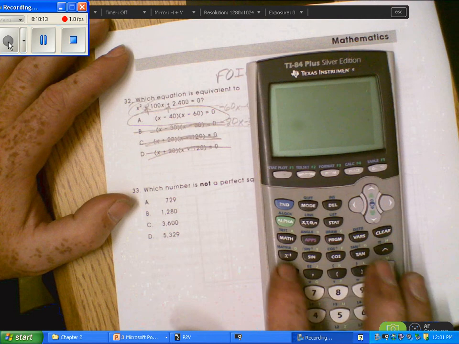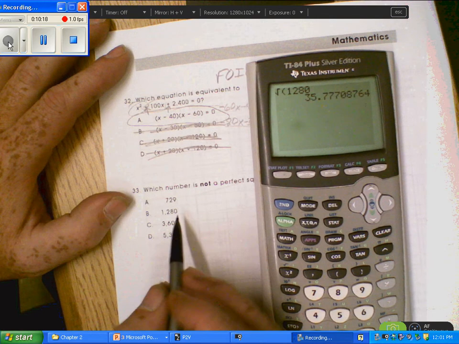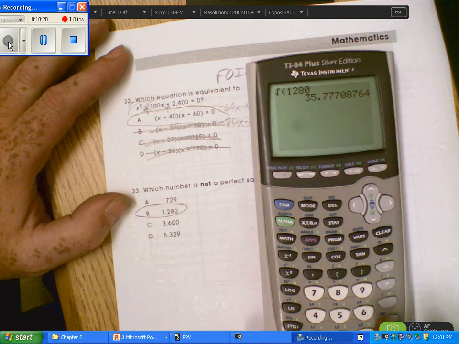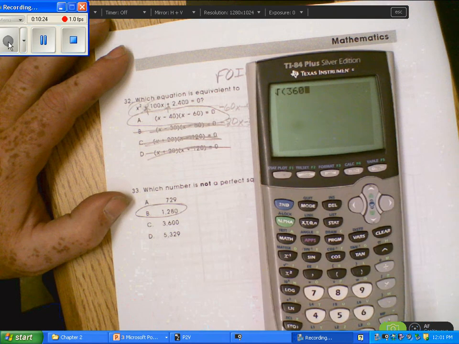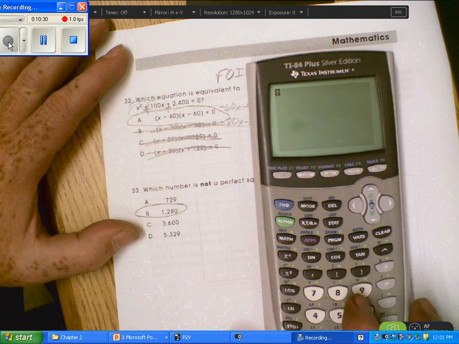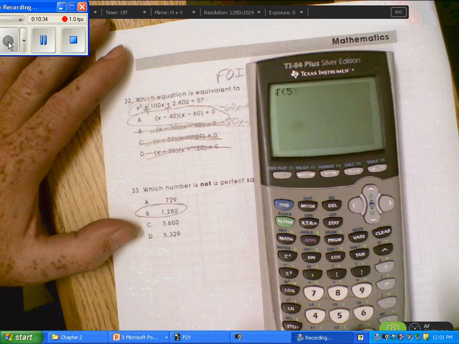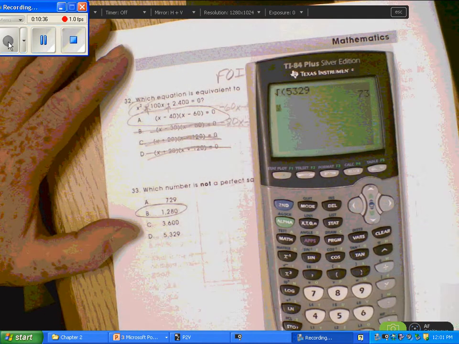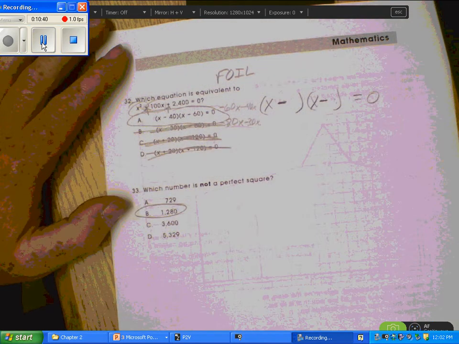Second, square root 1280. That one doesn't come out even, so it's probably that one, but let's check the others just to be sure. Second, square root 360. 60 comes out even. Clear that. Second, square root 5329. That one comes out even, so 1280 is not a perfect square number because it didn't come out even when you took the square root.